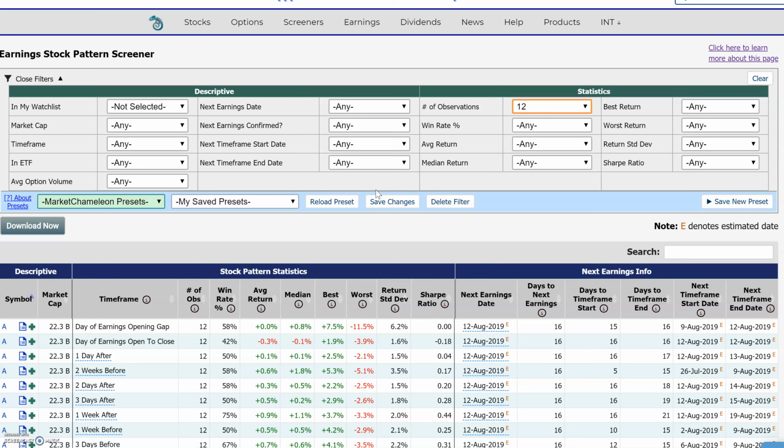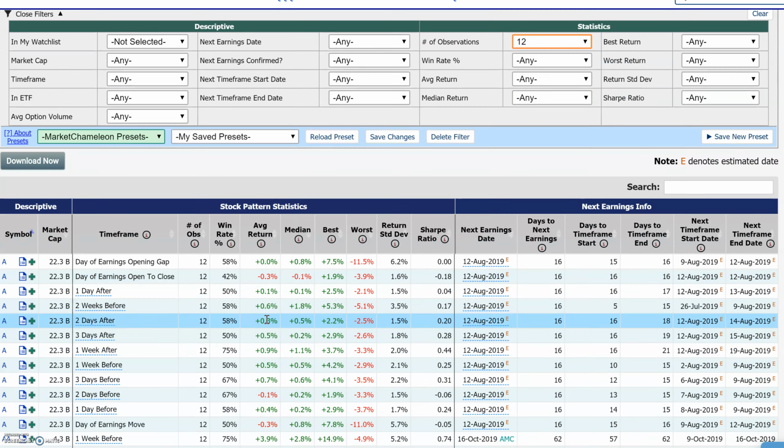And one of the ways that you might want to use it is, suppose currently the stock market is strong, it's rallying. Earnings season looks good. Stocks are performing really well during earnings periods, and you wanted to look for stocks that had historical run-ups into earnings, so prior to the earnings release. So let's just do an example scan, just to show one way you could potentially use this screener.